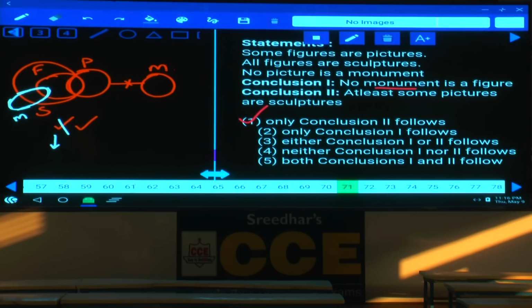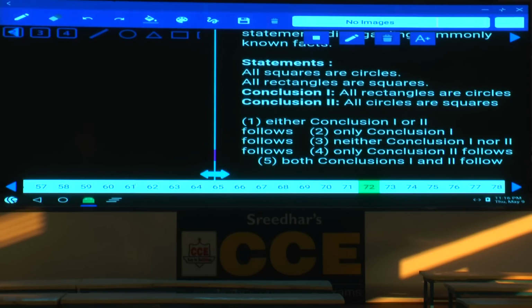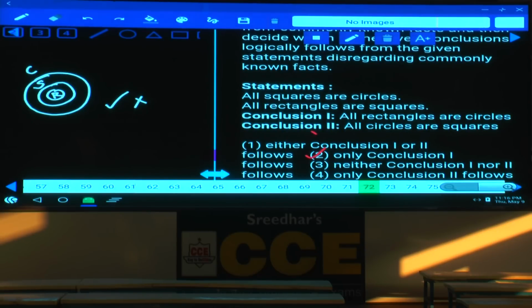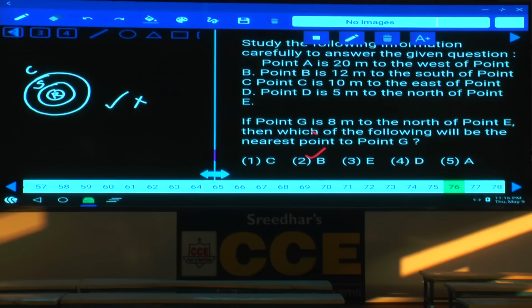Clear now? And question number 72. Now, in this 72, all squares are circles. All squares are circles can be written like this. Next one, all rectangles are squares. All these rectangles are squares. All squares are circles. First one, all rectangles are circles, definitely true. All circles are squares, that is false. And so what is your answer? Only one follows, and it is an affirmative conclusion, which will be true forever. Only 1 follows. The next one.